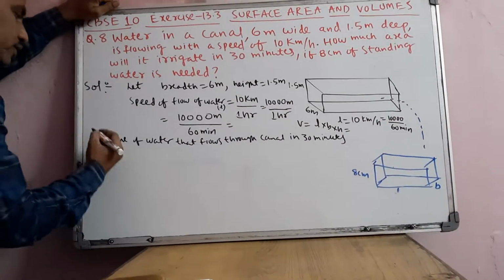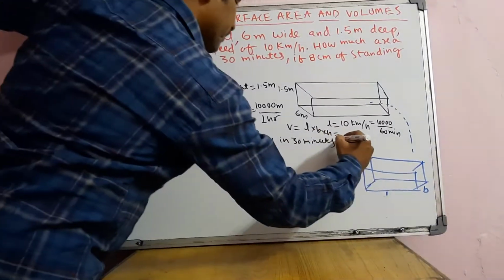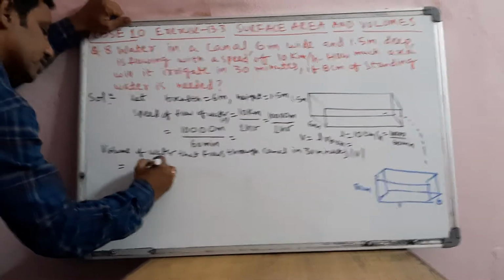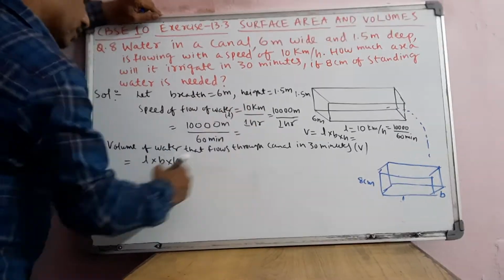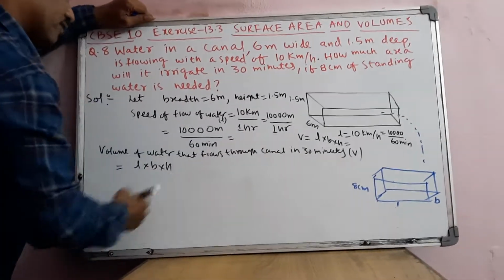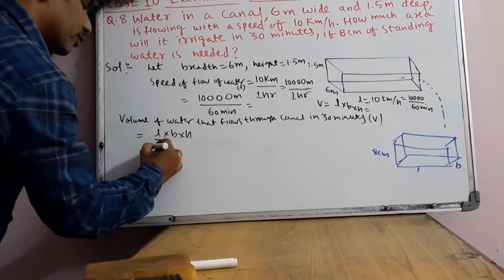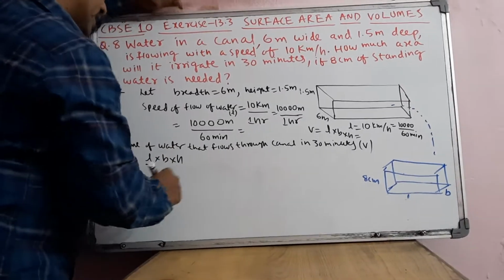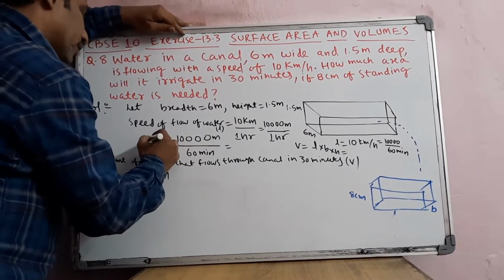V is equal to, see what you do, volume, you can write this as V. For example, this as V you take. V is equal to L into B into H. Correct. Okay. So L you are taking as per 1 hour, or 60 minutes. So you write like this. L you are taking as rate of flow. So here you are getting water, 60 minutes you are getting. So L you can take 10,000 by 60. Okay. So L you are taking like this.